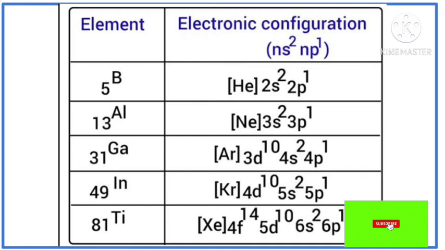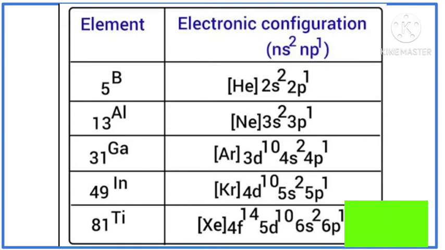Element, symbol, atomic number and electronic configuration of the boron family are as follows. Boron's symbol is B and atomic number is 5. That's why the general electronic configuration of boron is helium 2s2 2p1. And the atomic symbol of aluminum is Al and the atomic number of aluminum is 13. Its configuration is neon 3s2 3p1.